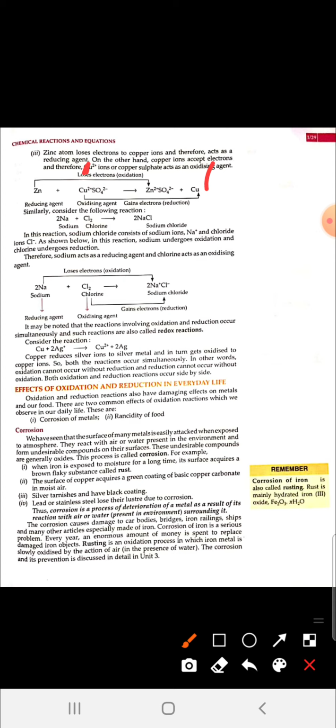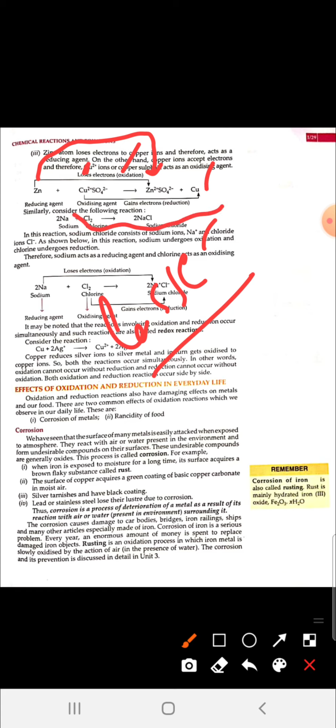So you can see zinc is getting +2 charge by losing electrons. So oxidation is there, and copper is gaining electrons. It is converting from copper positive to copper, so it is gaining electrons, and gain of electron means reduction.